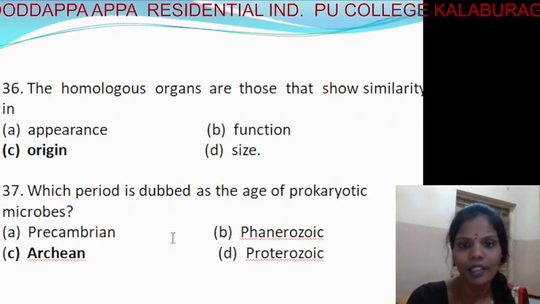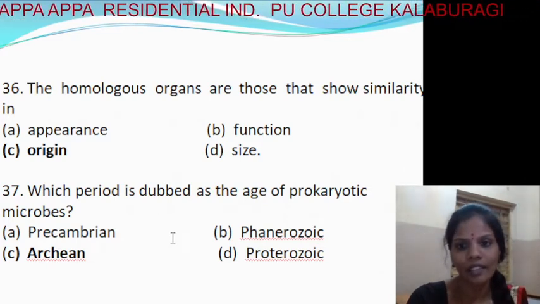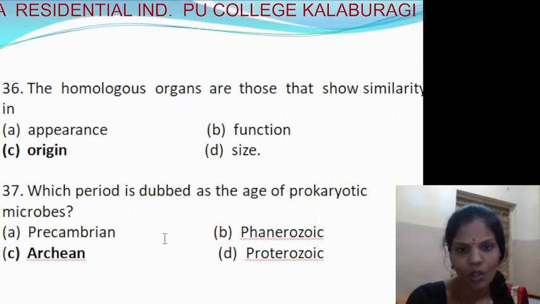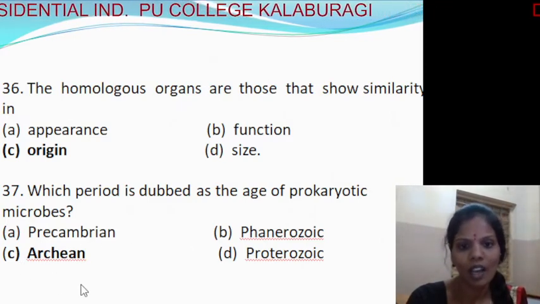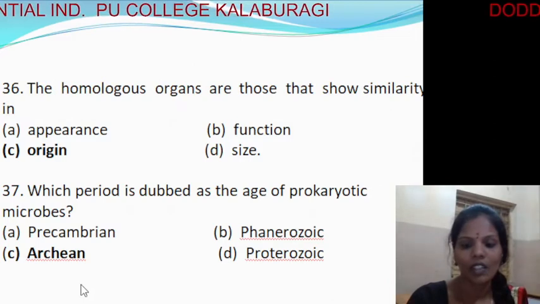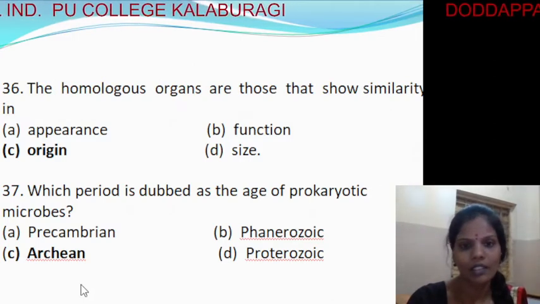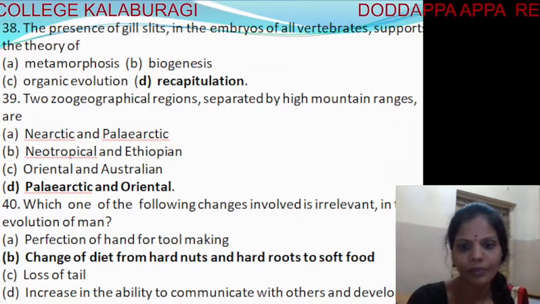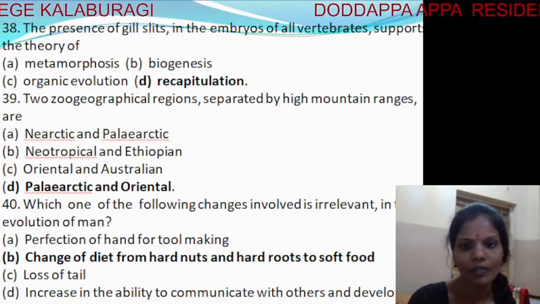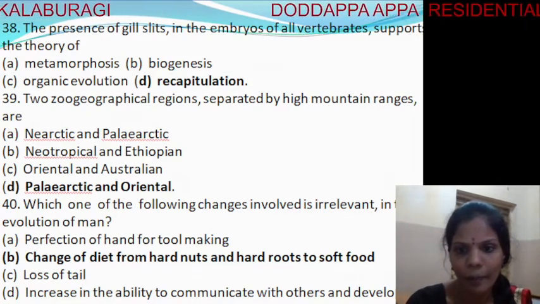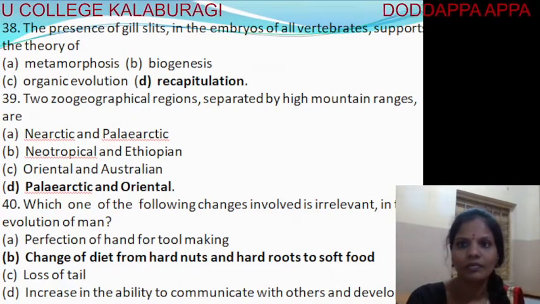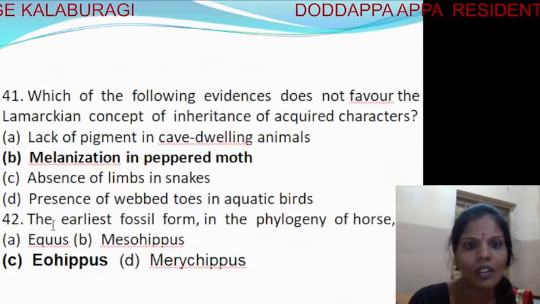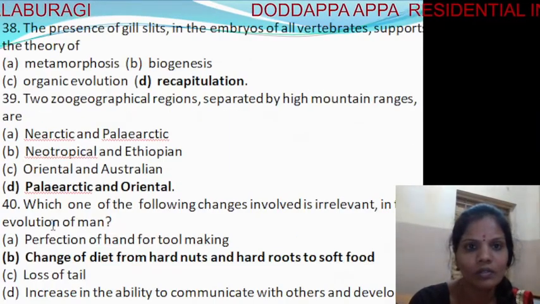Which period is dubbed as the age of prokaryotic microbes? Prokaryotic microbes, it is the Archaean, archaebacteria. Okay, next question, 38.